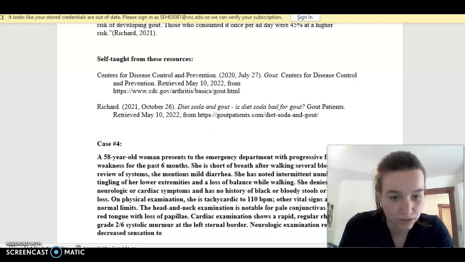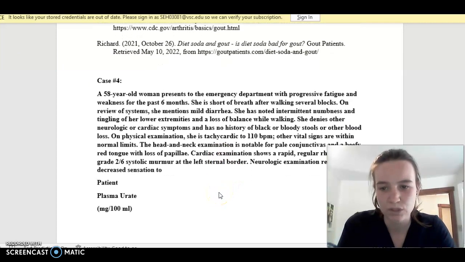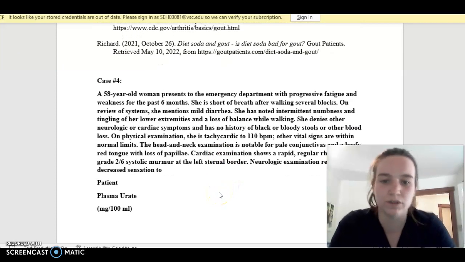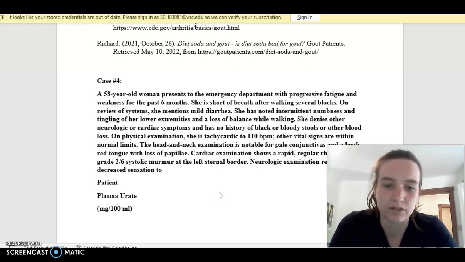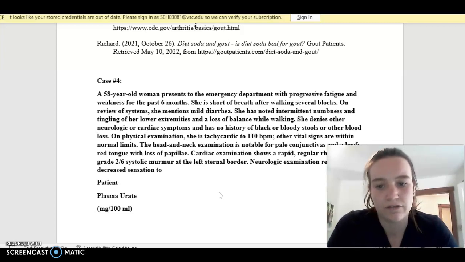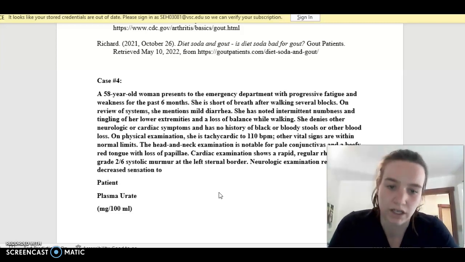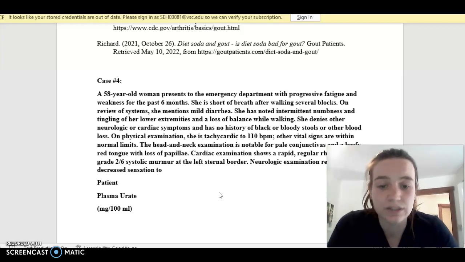Down here are some resources from self-taught information. And then I chose case number 4, which is a 58-year-old woman who presents to the emergency department with progressive fatigue and weakness for the past 6 months. She is short of breath after walking several blocks. On review of symptoms, she mentions mild diarrhea. She has noted intermittent numbness and tingling of her lower extremities and loss of balance while walking. She denies other neurologic or cardiac symptoms and has no history of black or bloody stools or other blood loss.